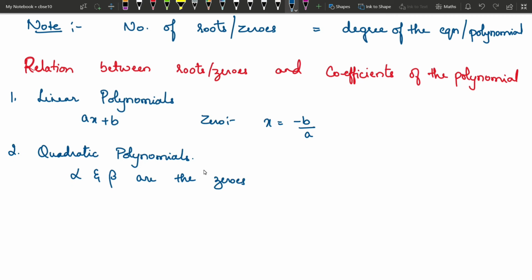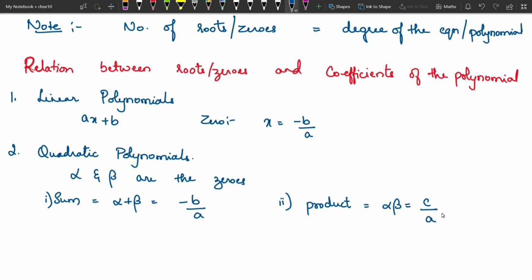Now if these two are zeros of the polynomial, then the relation between these values and the coefficients of the equation is, so sum is equal to alpha plus beta, which is equal to minus b by a, and product of the roots or product of the zeros is alpha into beta, which is equal to c by a. Hope it is clear. Alpha plus beta is minus b by a. Alpha into beta is c by a.